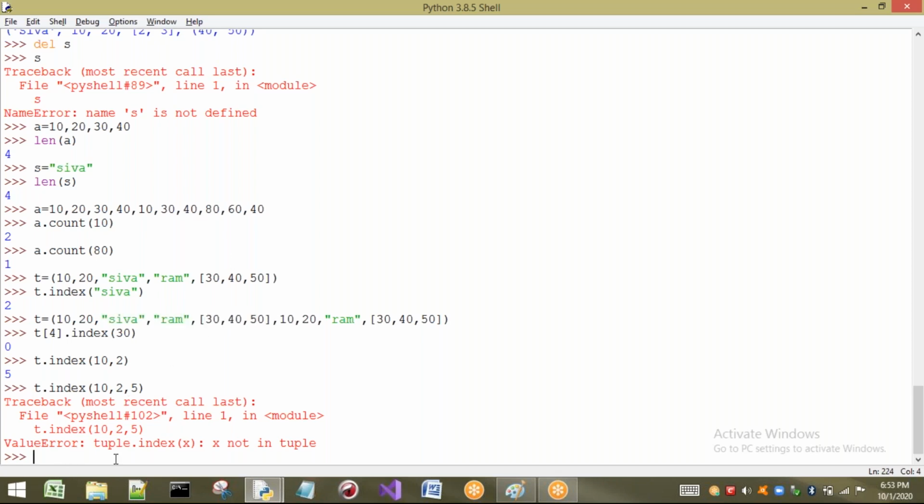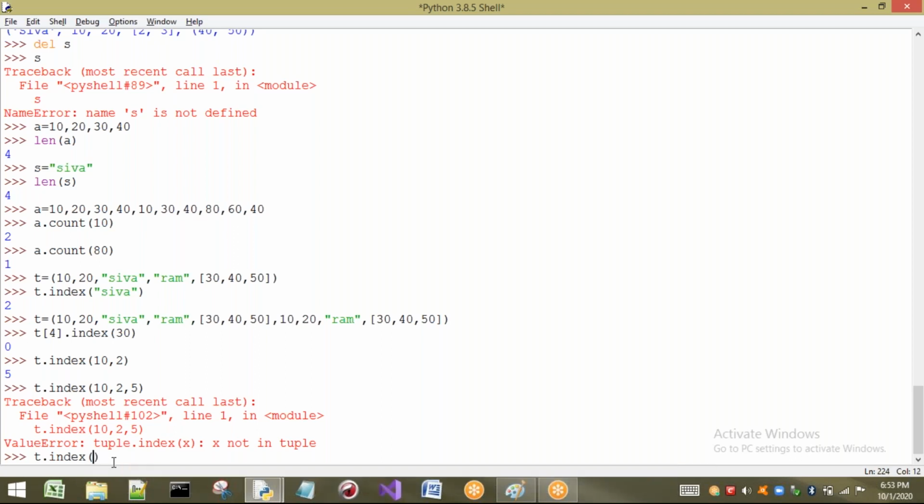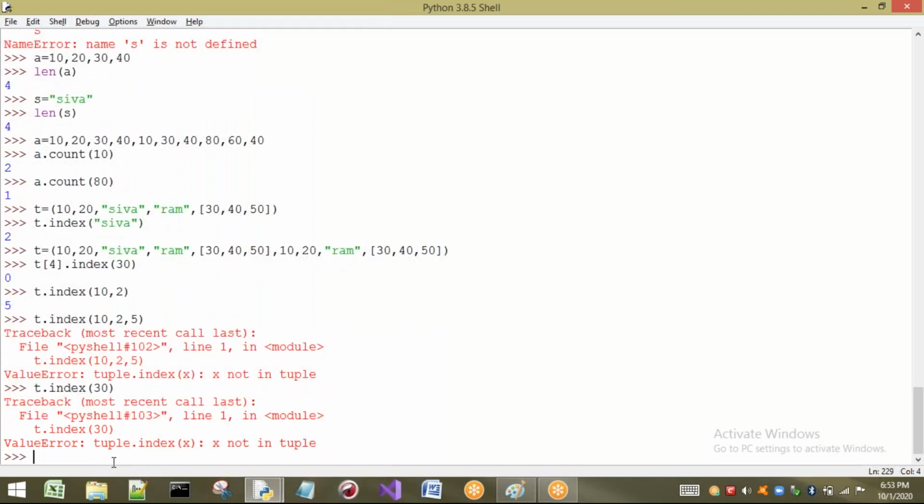Here 30 is there. You may think that if I find 30, let us see, t.index of 30, I will write. See what happens? You are going to get a value error. You may think, sir, it is already present in the tuple, but it is not present directly inside the tuple. Inside the tuple, there is a list. Inside the list it is there, but it is not directly available to the tuple. You have to understand this one.